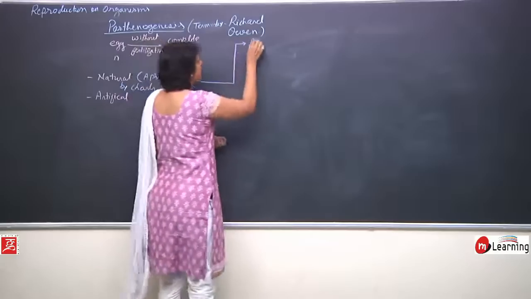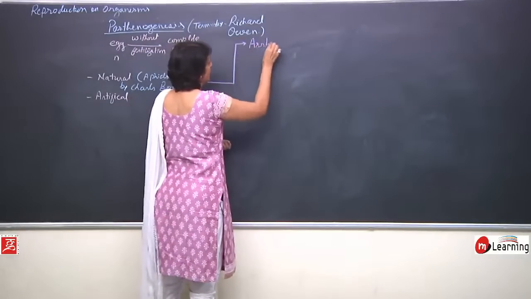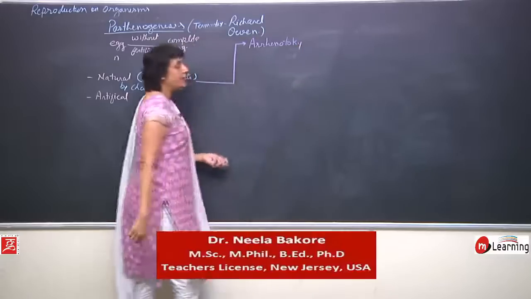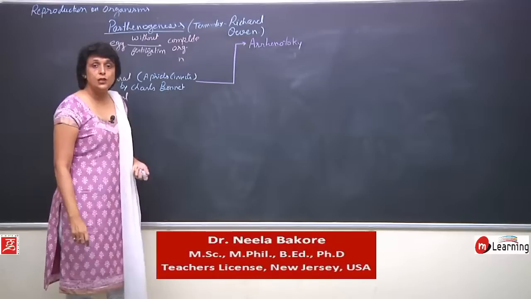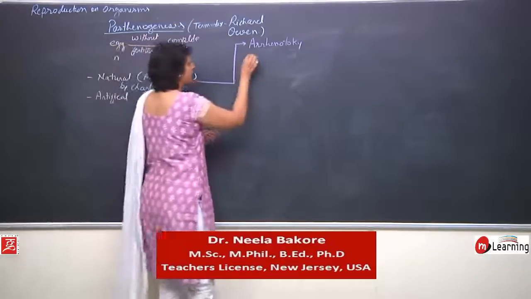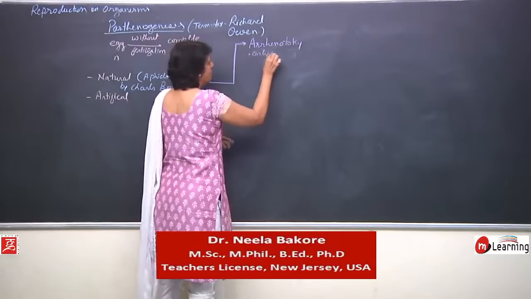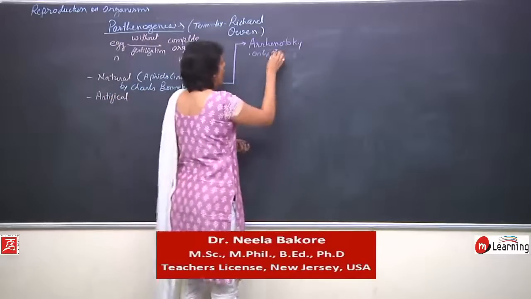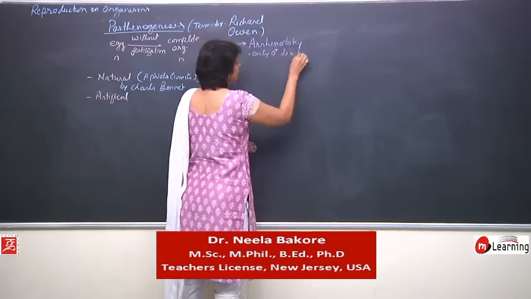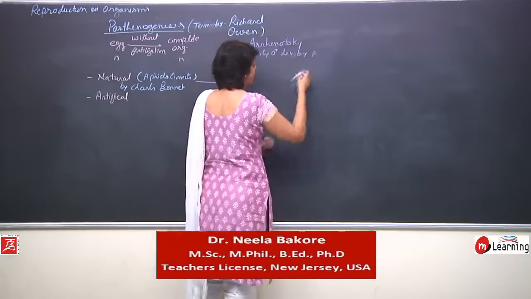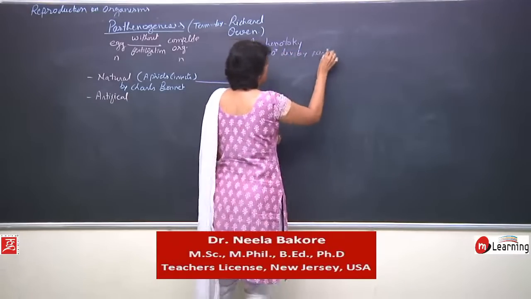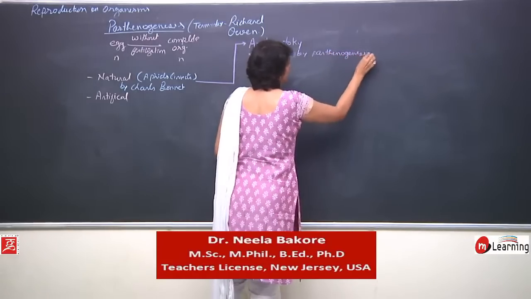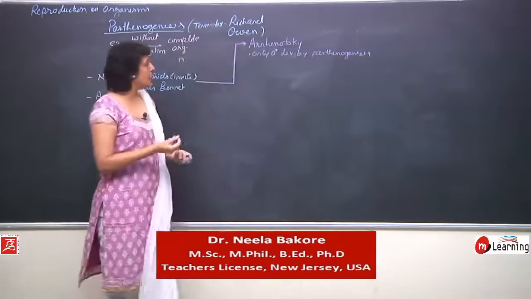One is known as arrhenotoky, in which only males are produced, or only males develop by parthenogenesis.